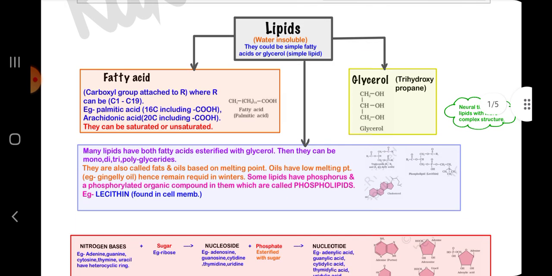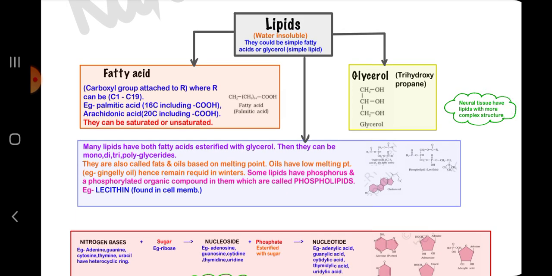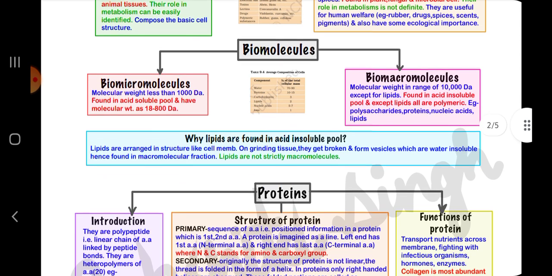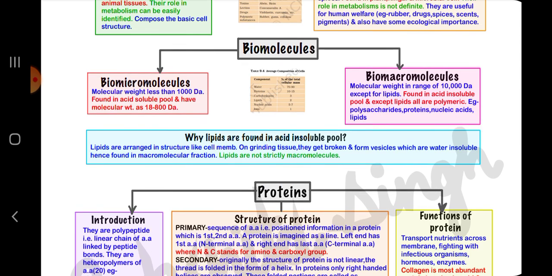Then lipids, water insoluble, they could be simple fatty acids or glycerol. Fatty acids have a carboxylic group attached to R, where R can be C1 to C19. Then metabolites, primary metabolites and secondary metabolites, biomolecules, biomicromolecules and biomacromolecules. Biomicromolecules have molecular weight less than 1000 Dalton, and biomacromolecules are in the range of 10,000 Dalton, except for lipids.